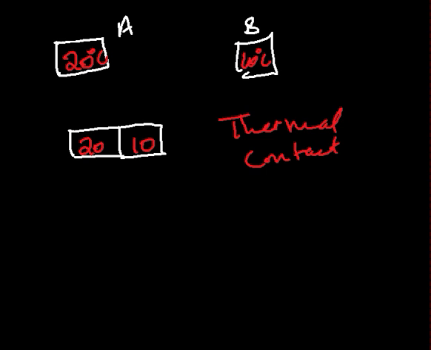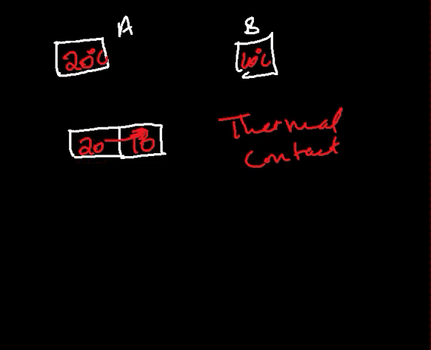So these objects are in contact and there is a transfer of internal energy between the two objects. That's said to be thermal contact. Now the internal energy will be transferred from the object with high temperature to the object with lower temperature until the temperature on both sides is the same.